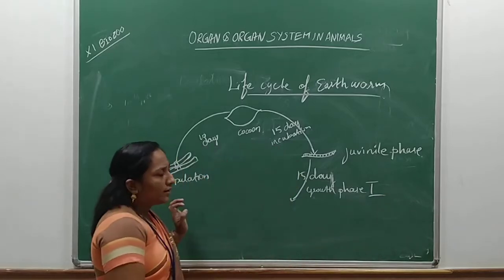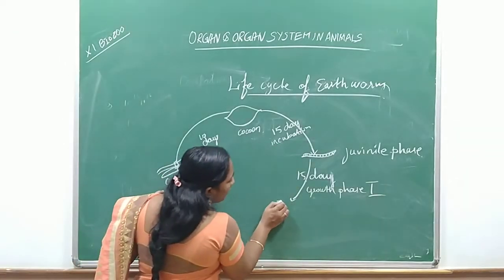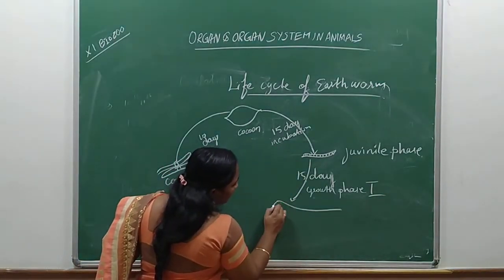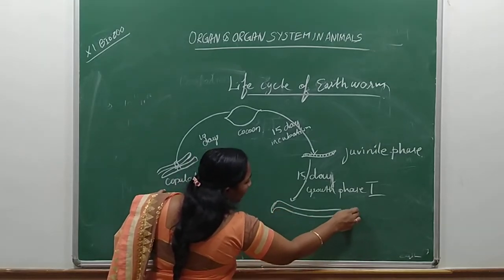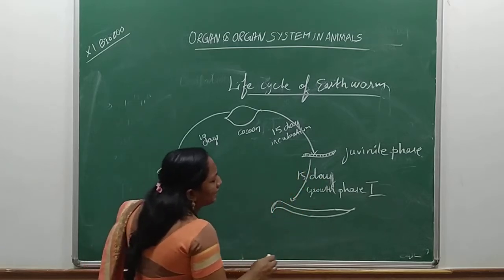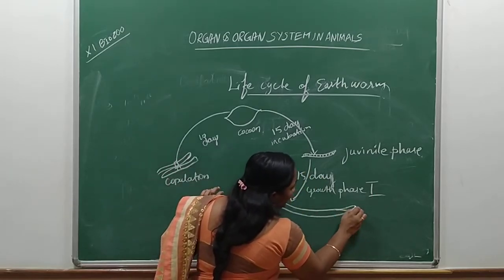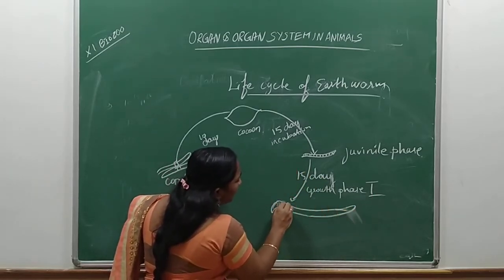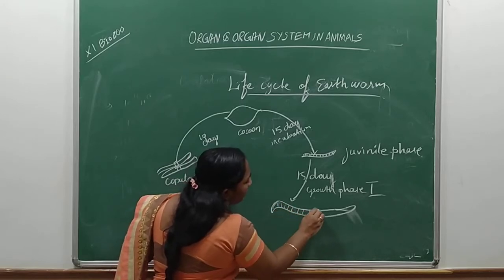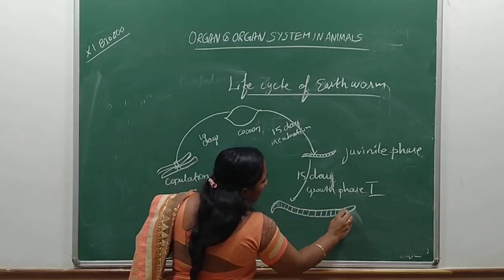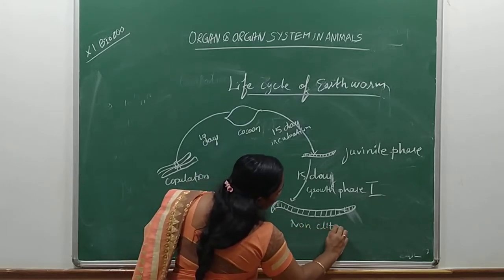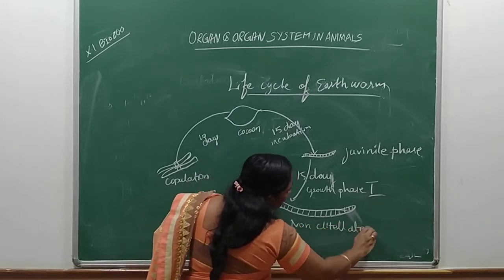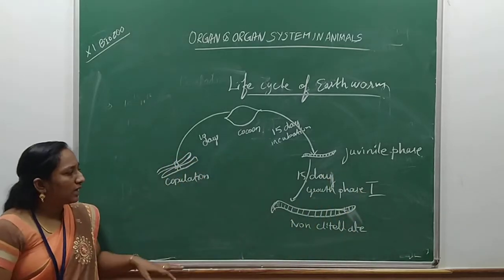Now the earthworm has grown in size, but it does not have the clitellum. So clitellum is not present, and such an earthworm is said to be non-clitellate.